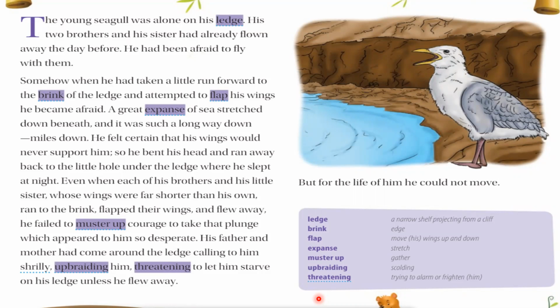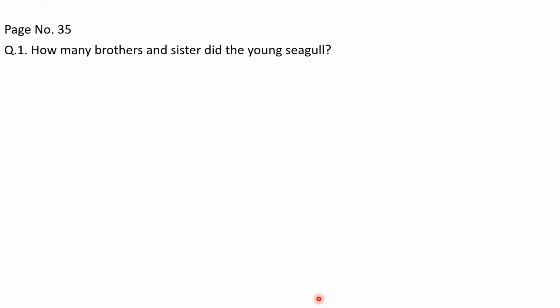Now on the basis of this page, I want to ask some internal questions. So dear friends, please get ready. I will ask some internal questions and you have to raise your hand. Okay, so my first question is: how many brothers and sisters did the young seagull have? One word is left there, so you need to consider it by yourself. So what can be the answer of this?